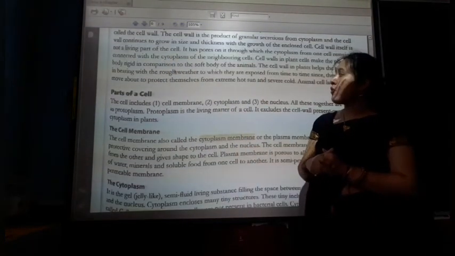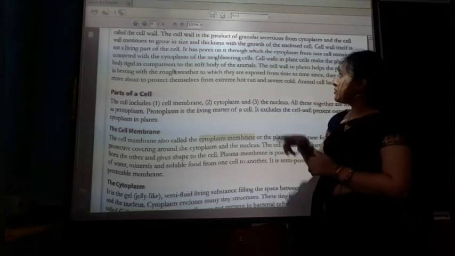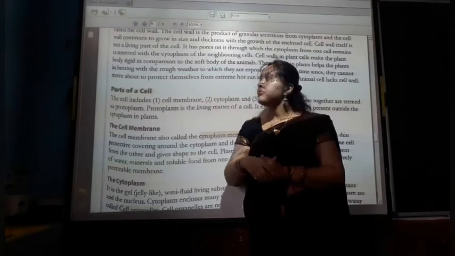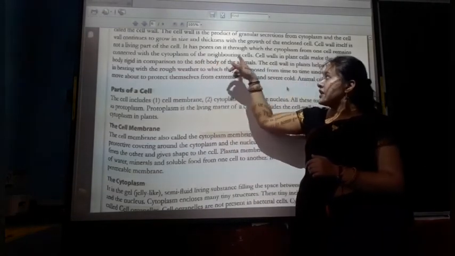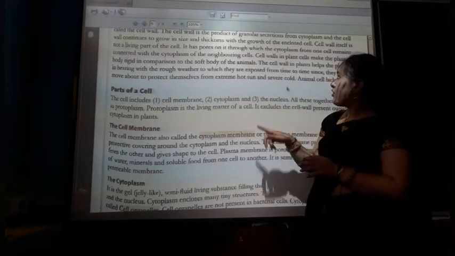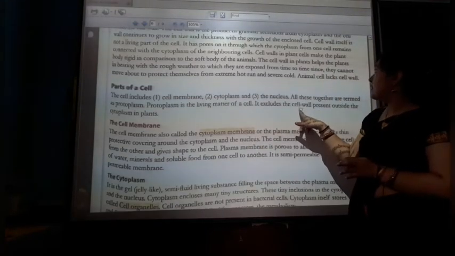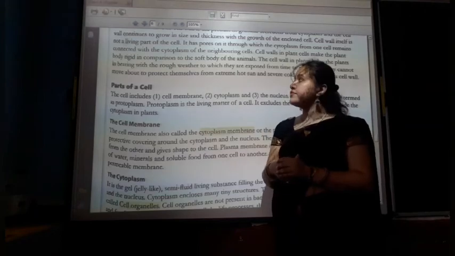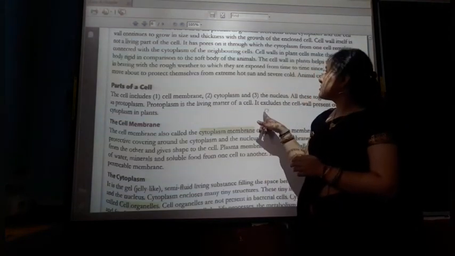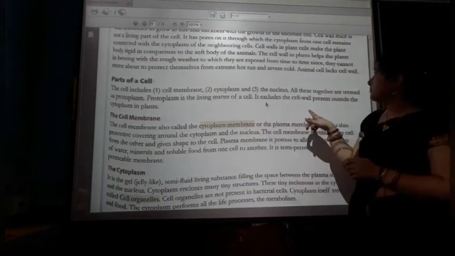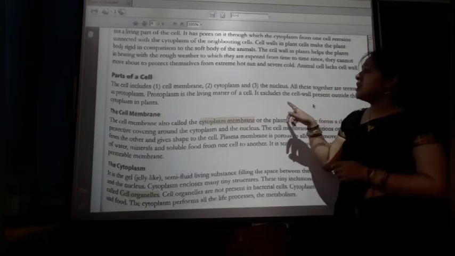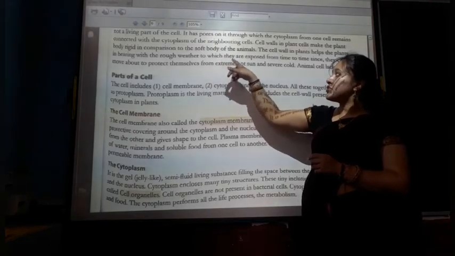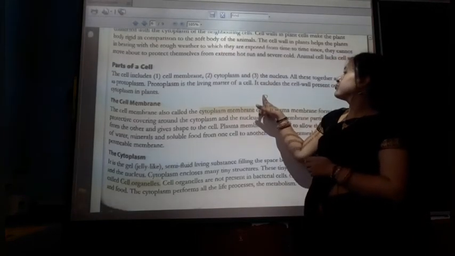It has pores through which the cytoplasm of one cell remains connected with the cytoplasm of the neighboring cell. The cell wall makes the plant body rigid in comparison to the soft body of the animal. It helps the plant bear the rough weather to which it is exposed from time to time.